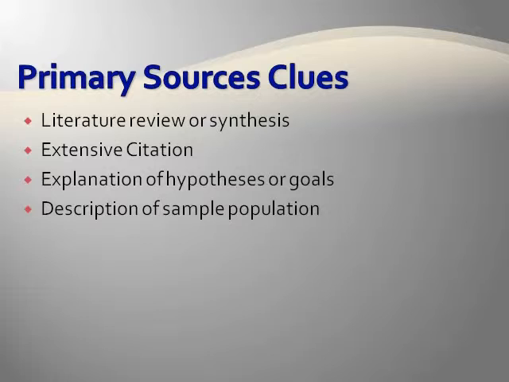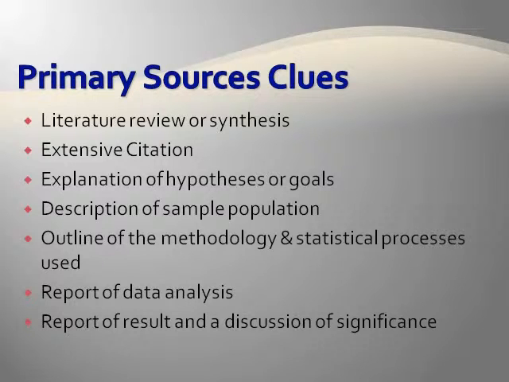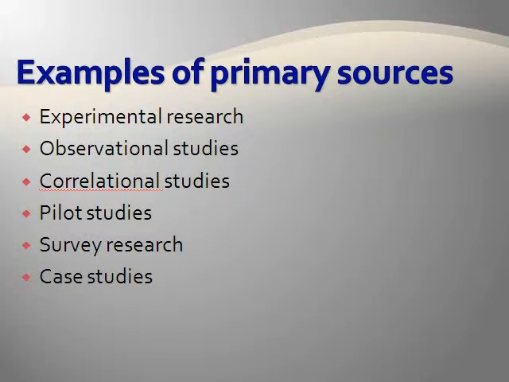A detailed description of the population or sample in the study is provided. You should also find an outline of the research methodology and, when applicable, statistical processes used. Importantly, you should find a detailed report of results that almost always includes supporting figures, tables, and data analysis, such as statistics generated from the study. And finally, a discussion of their significance. Examples of primary sources include experimental research, observational studies, correlational studies, pilot studies, survey research, and case studies.